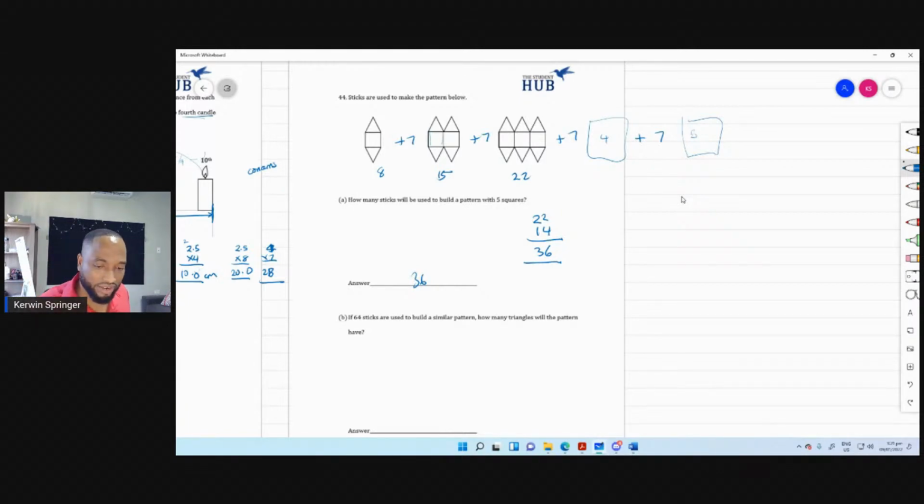So we had the fifth shape plus 7. Well, watch this, people. The fifth shape had 36 sticks, right? You all okay with that? The fifth shape had 36 sticks.